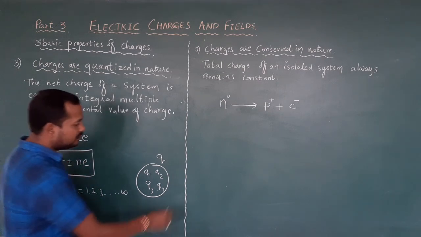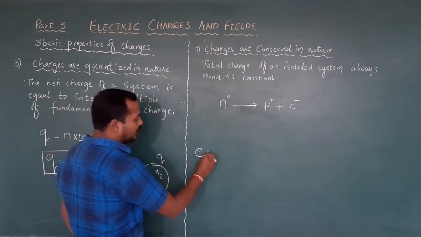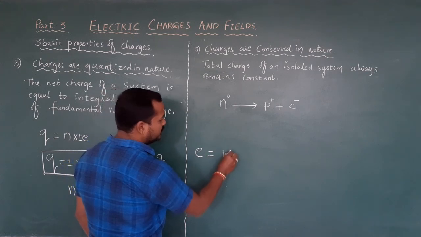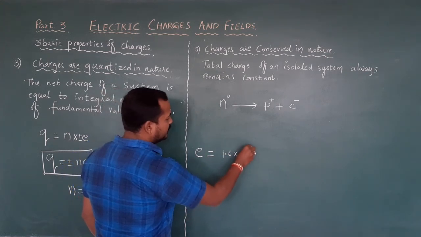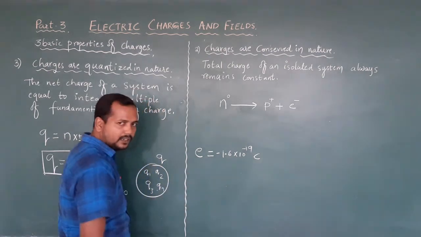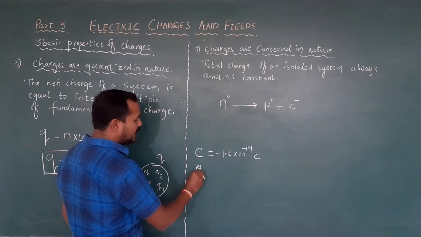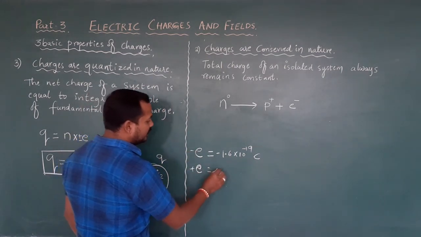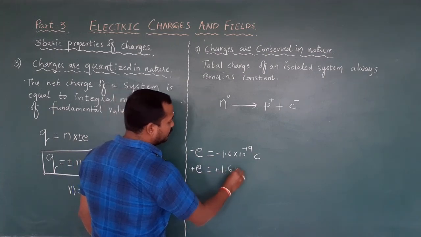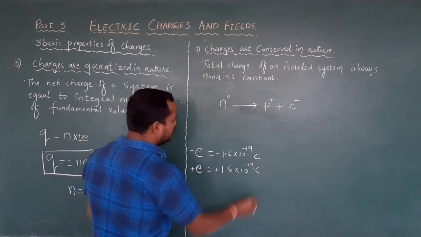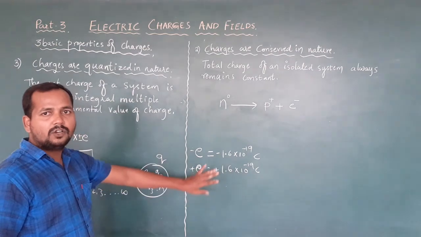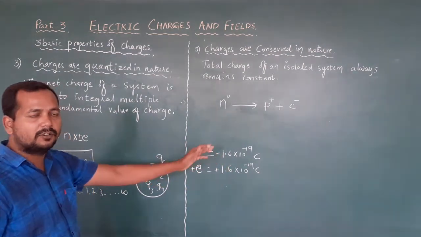See here, the value of electron charge is 1.6 into 10 to the power of minus 19 coulomb, which is negative. If you consider a positive charge, then it is plus 1.6 into 10 to the power of minus 19 coulomb. So either you consider a positive or a negative charge, the magnitude will remain the same.